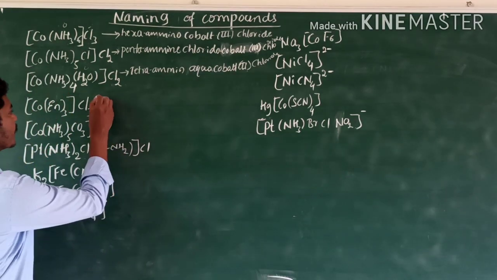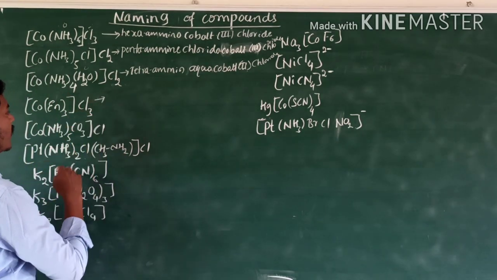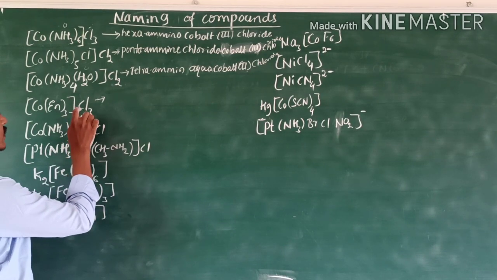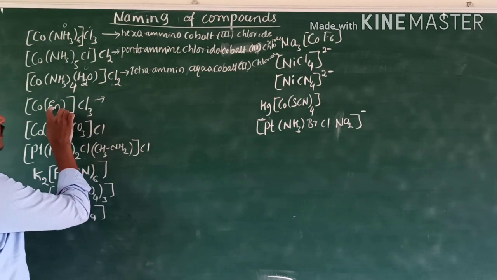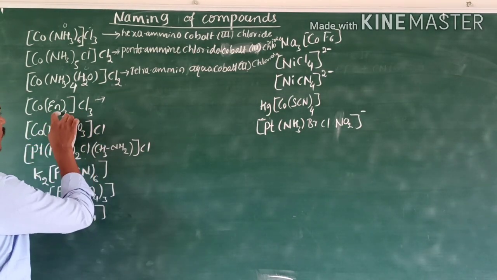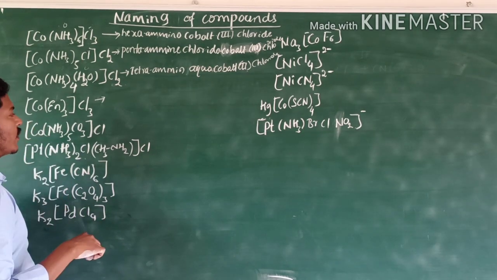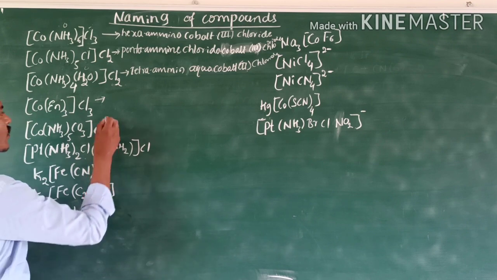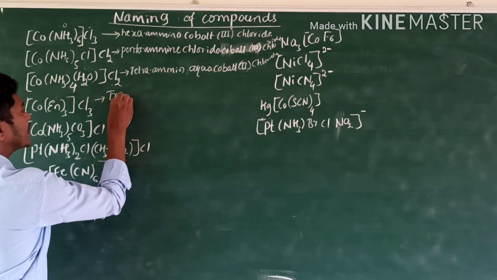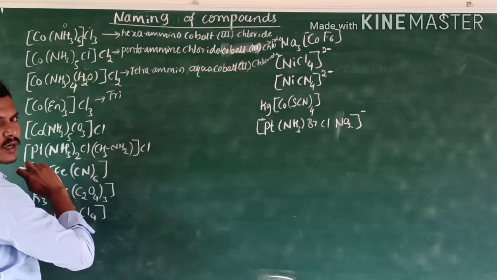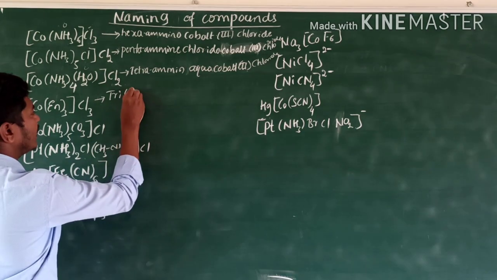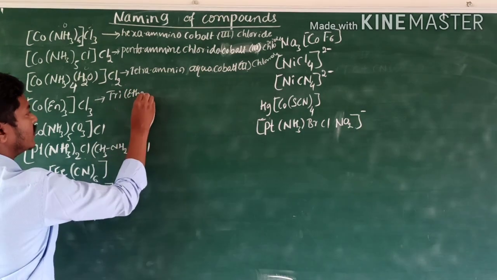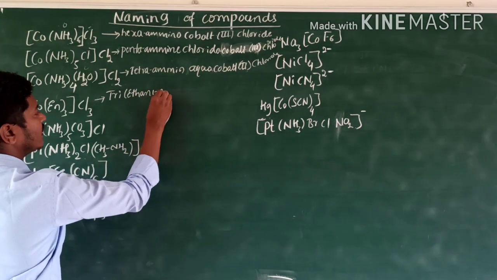Next, what do we have to write? Here, ethane 1,2-diamine. But here more than one donating atom is there. That's why we use the word tris. Tris ethane 1,2-diamine.